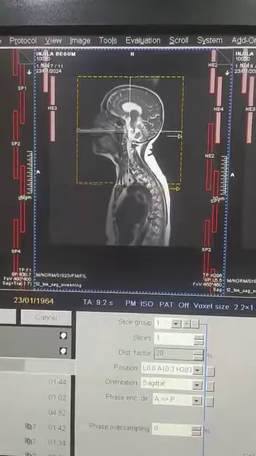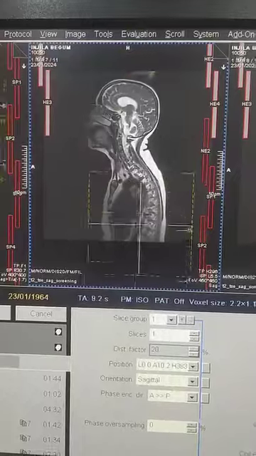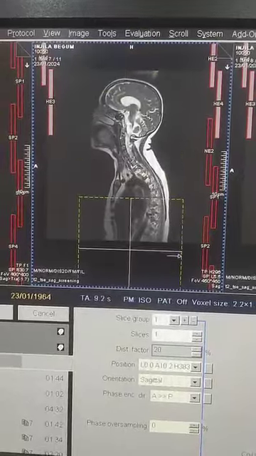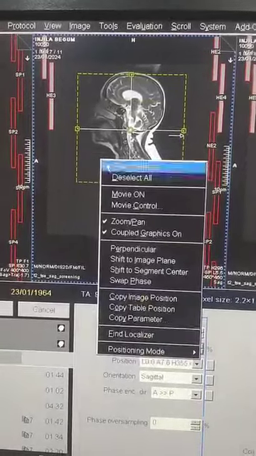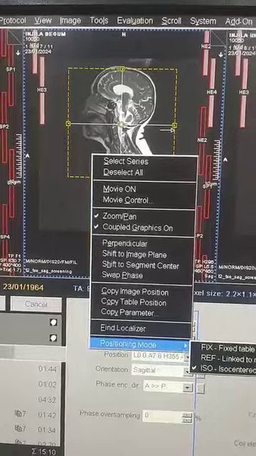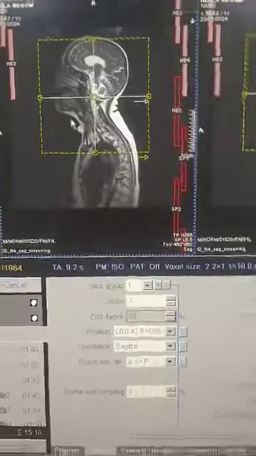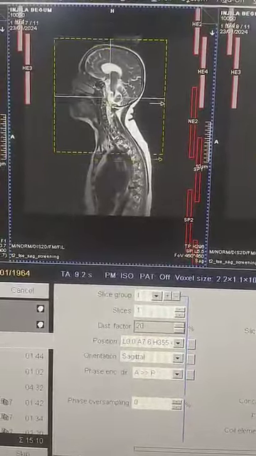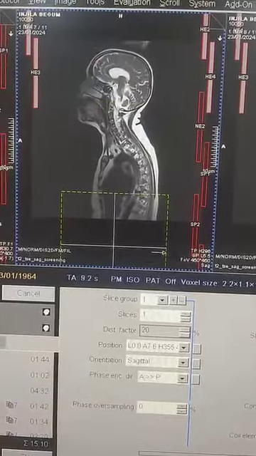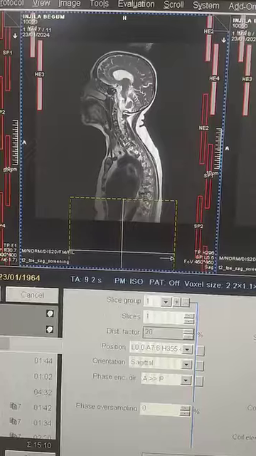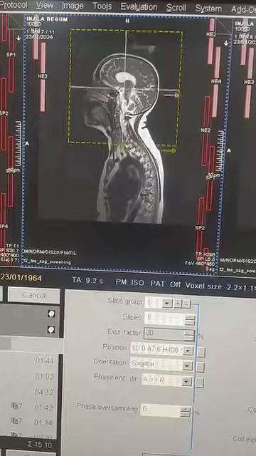And now, whenever you move the plan, it will not turn red. Okay, this is the trick. Again I am saying, change the position mode from fixed to ISO, and then you can plan anywhere in the localizer, whether it's spine localizer or abdomen localizer or pelvis localizer. You can plan anywhere without any error.